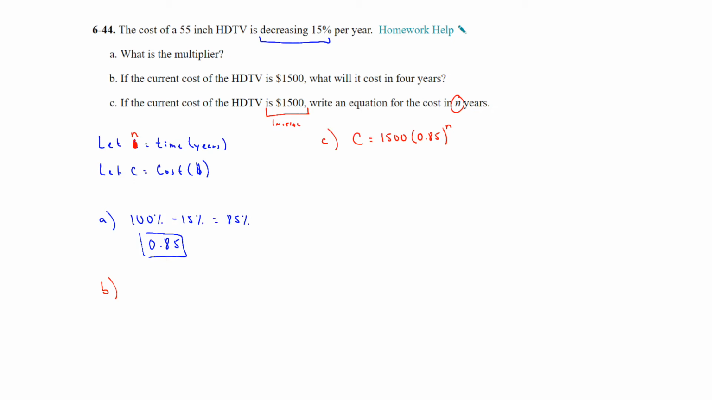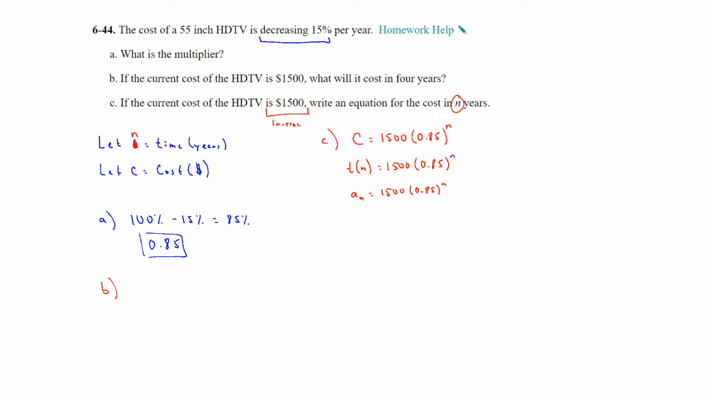Okay, so other ways that you could write this, you could write it as a sequence where you could say T of N is equal to 1,500 times 0.85 raised to the N. We also use the notation A sub N is equal to 1500 times 0.85 raised to the N. So there's a couple of different ways that you could write it given what you wrote your let statements as and things like that. So those are some possibilities.